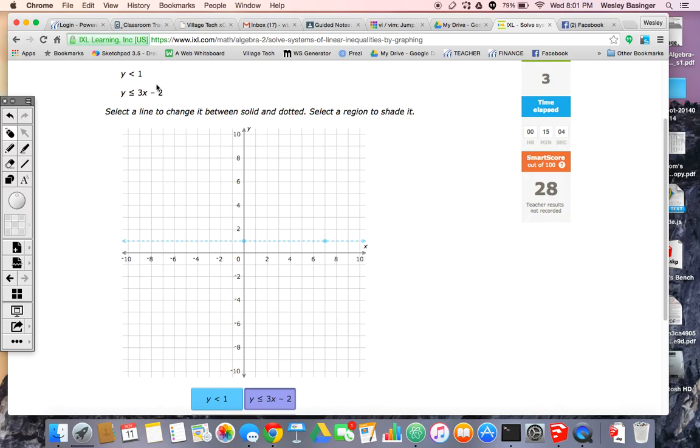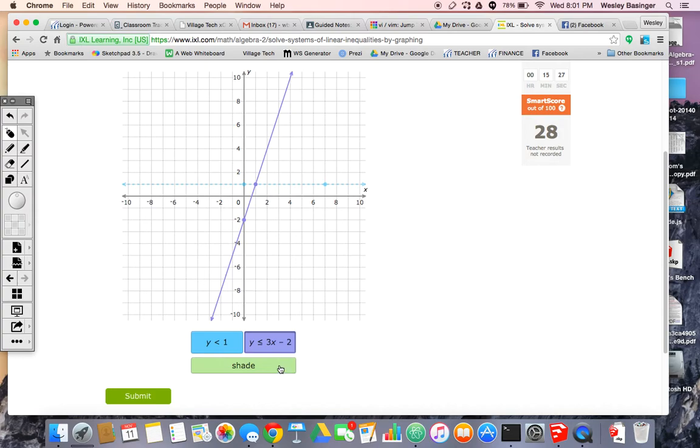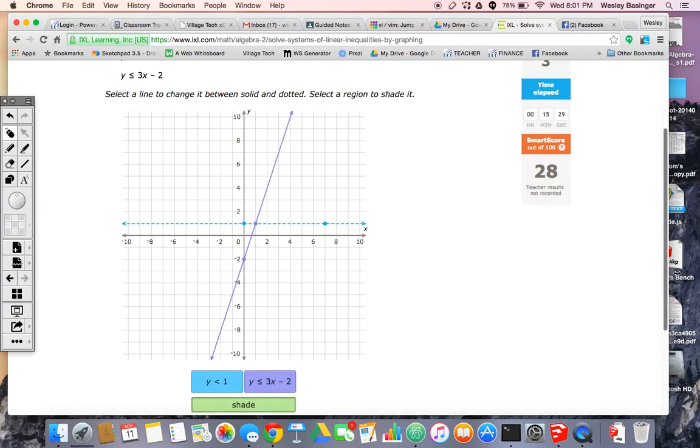I'm always going to start with my y-intercept if I have slope and intercept. So I go down to my negative 2, and my slope is positive 3. So I go up 1, 2, 3 over 1, just like that. Okay? Solid is good because it's less than or equal to. Now I have to figure out which region should I shade. I've got 4 options. I could shade here, here, here, or here.